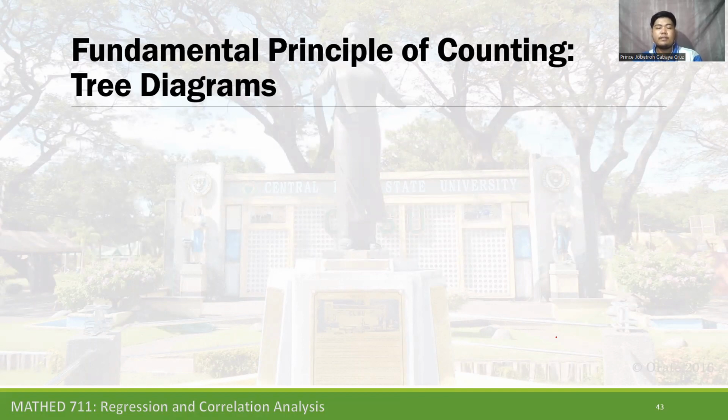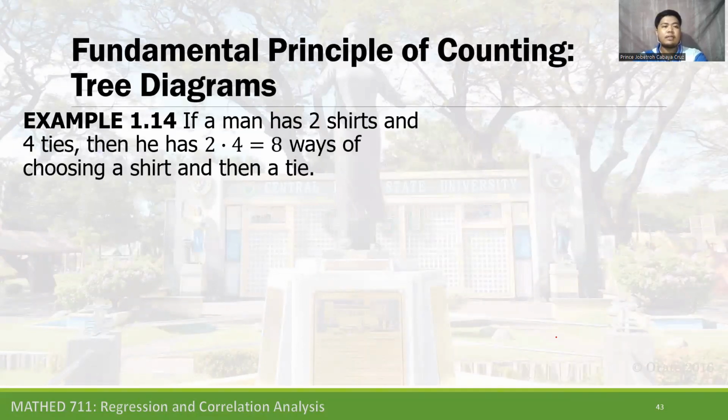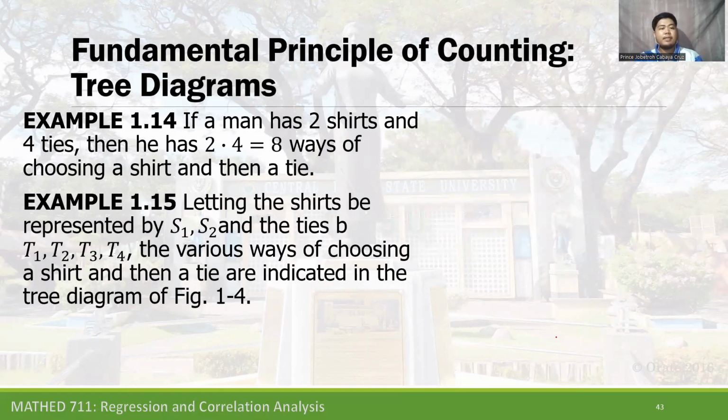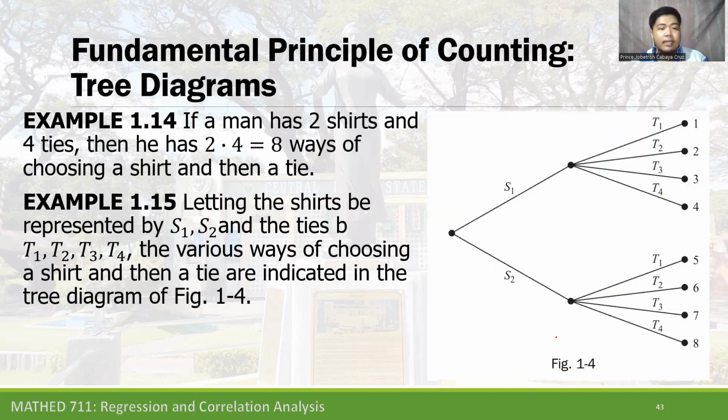So this is one of the fundamental principles of counting, which is the use of a tree diagram. For example, if a man has two shirts and four ties, then he has 2 times 4 equals 8 ways of choosing a shirt and then a tie. Letting the shirts be represented by S, shirt 1 and shirt 2, and the ties by T, tie number 1, tie number 2, tie number 3, tie number 4. The various ways of choosing a shirt and then a tie are indicated in the tree diagram, Figure 1-4.